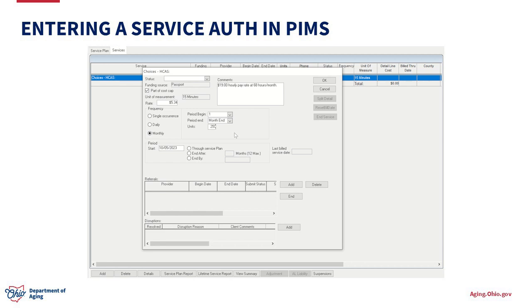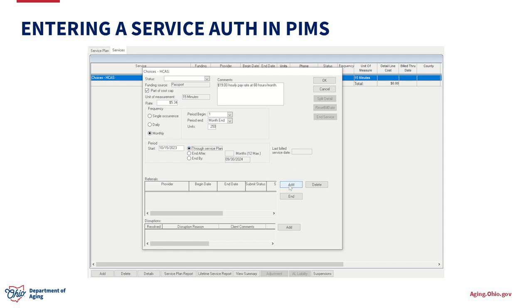So I'm just entering a random number. And then the period start date and end date. So the start date is going to be whatever start date you determined with the individual. So again, I'm just putting in a random day here. But again, that would be the date you decide with the individual through the service plan we will use.